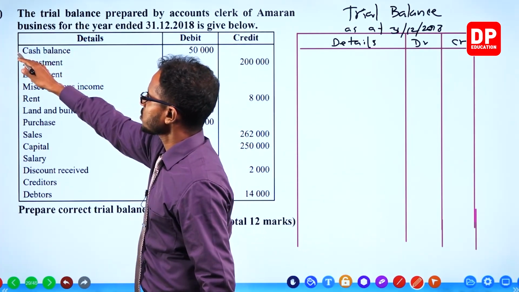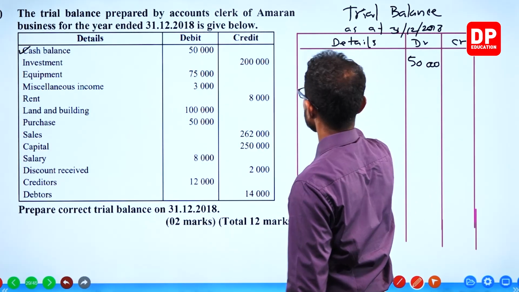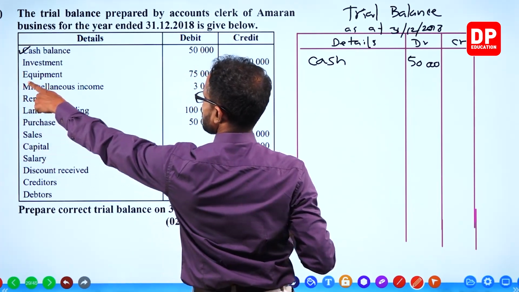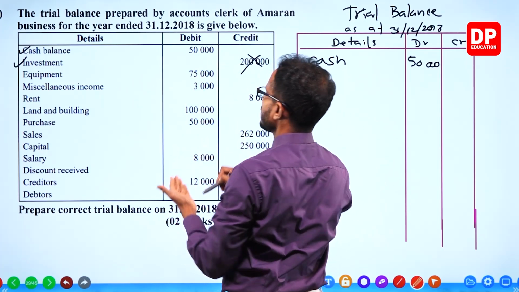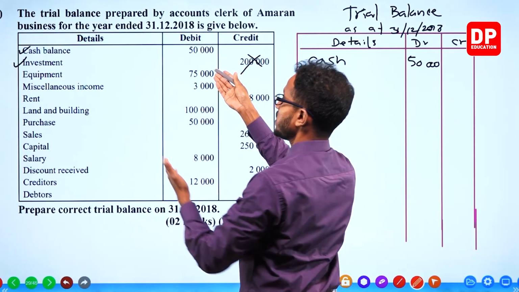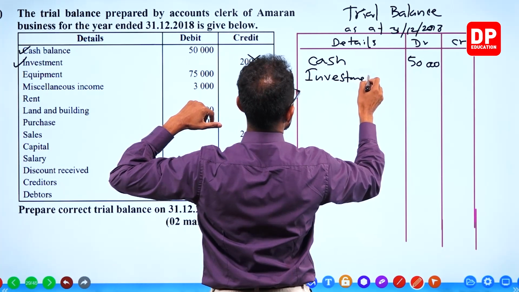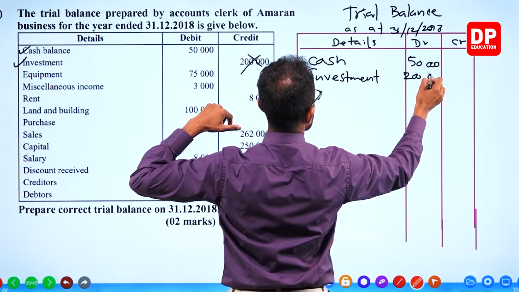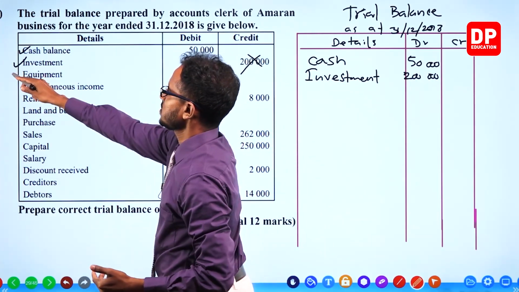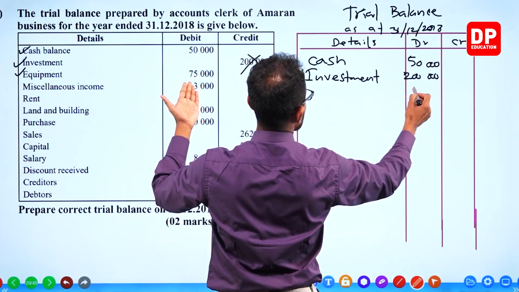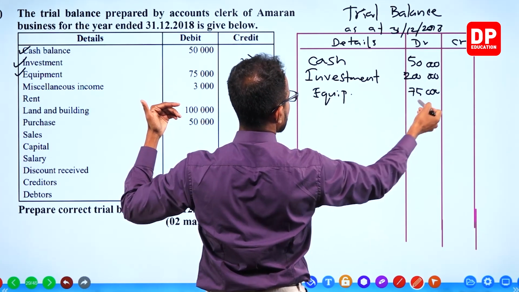Cash balance should be in which column? Debit 50,000. This is the cash. Investments, it's an asset, should be in the debit column. It's wrong here. Investment is an asset, 200,000. Equipment, again asset. Take it and tick it. 75,000. Assets, debit. Equipments, debit.